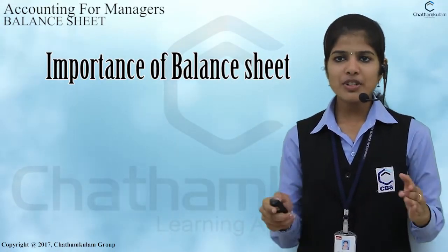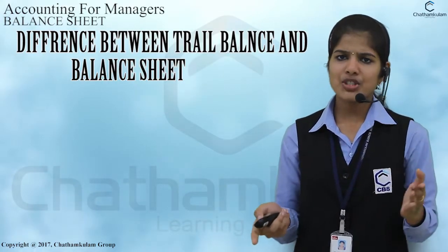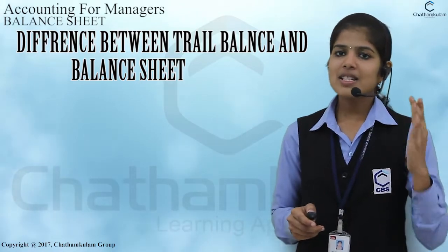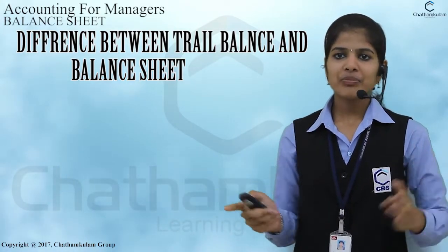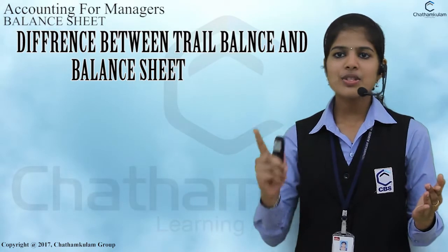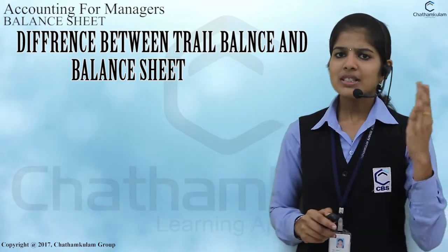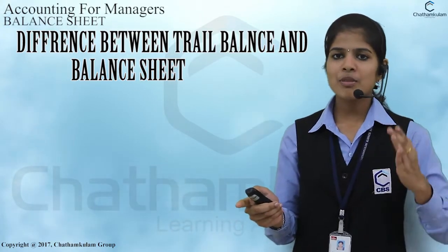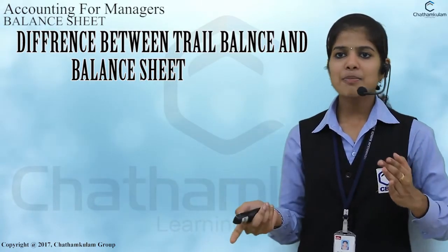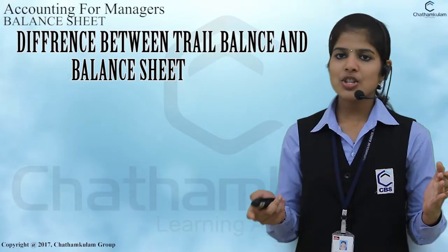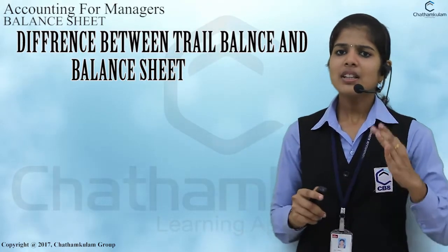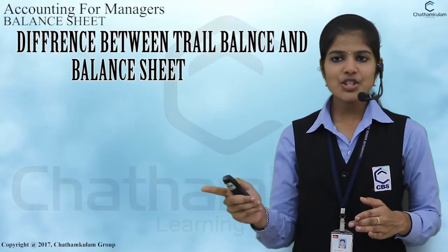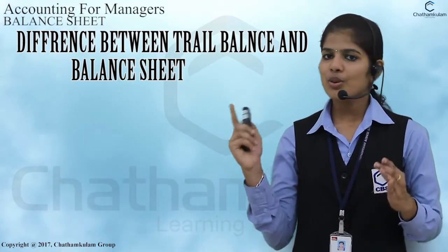There should be some difference between the trial balance and the balance sheet. What is the difference between trial balance and the balance sheet? A trial balance consists of the debit and credit side, but a balance sheet shows the assets and liability side. The trial balance is prepared to check the arithmetical accuracy of ledger posting, and the balance sheet is prepared to know the financial position on a particular date. And the trial balance shows the balance of ledger accounts, and the balance sheet shows the real and personal accounts only.